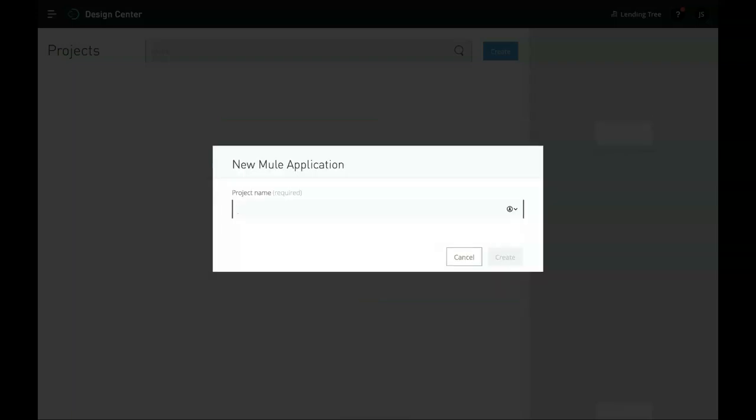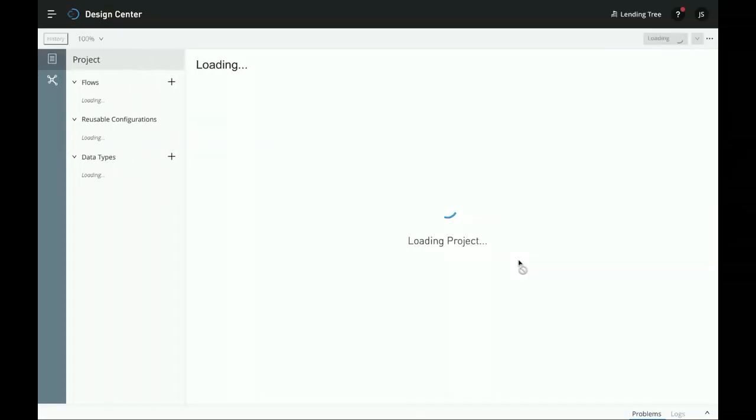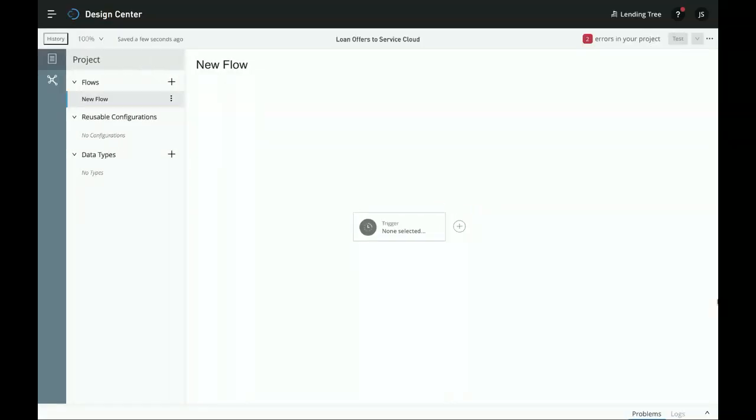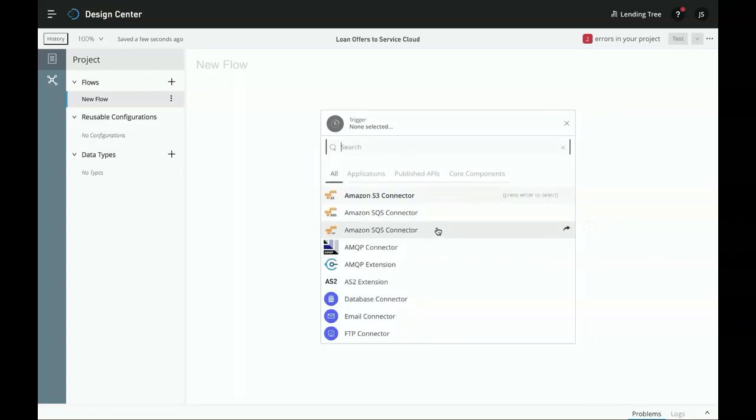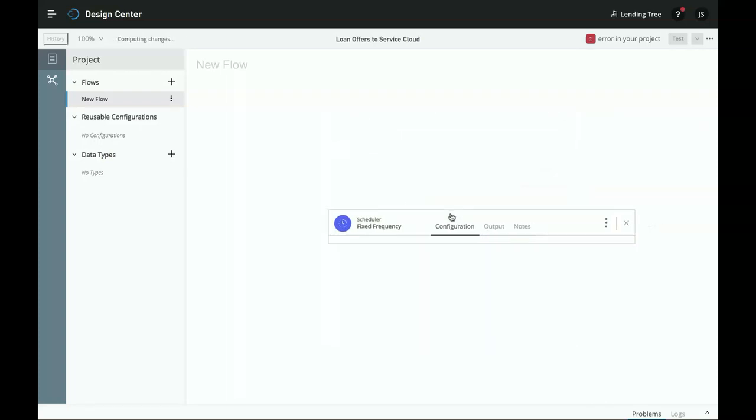And I can give it a name. All right. So now we're in Flow Designer, which is our web-based, simple tool for building integrations easily. So the first step in the flow is the trigger, which starts the flow. And I want this API to work once a day to retrieve loan offers from our database and to update Service Cloud. And therefore, the first step will be to choose the scheduler component.